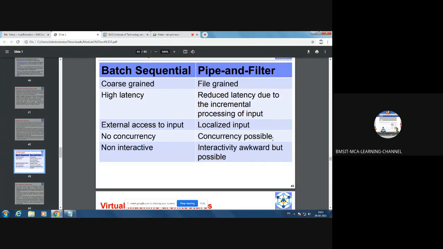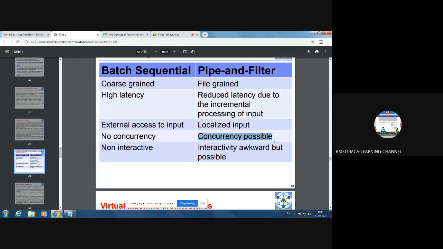Another way of achieving concurrency in pipe and filter is that you can schedule one task to execute in the background and another one in the foreground. When you want to do multiple jobs, you can schedule some activity to run in the background.